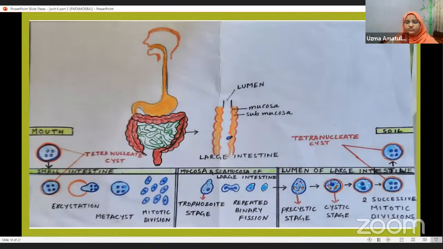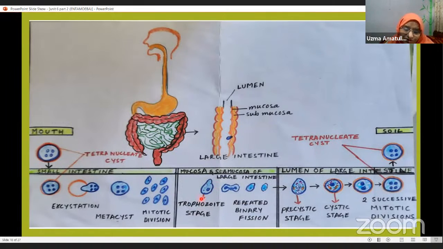Let's see. Now here you see, this is the large intestine of man. Through the mouth, that parasite, the tetranucleate cyst, enters into the body. From here, it will enter from the stomach into the small intestine, and from the small intestine into the large intestine. In the large intestine, the trophozoite stage will invade. Invade means they enter into the mucosa and submucosa of the large intestine.